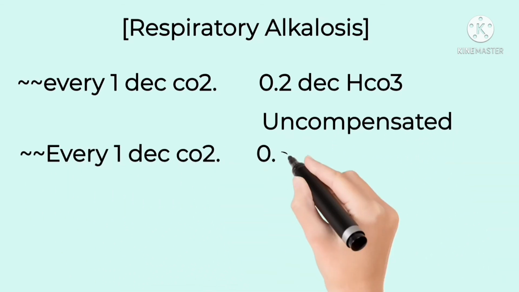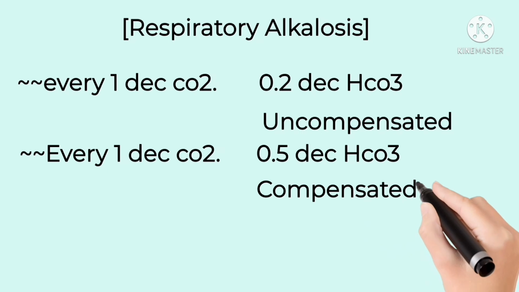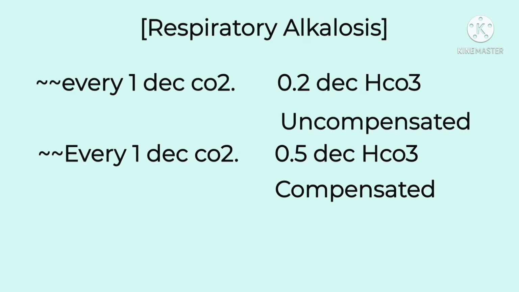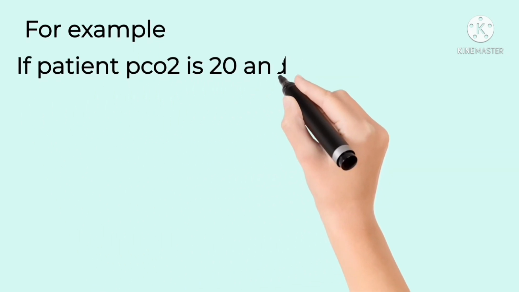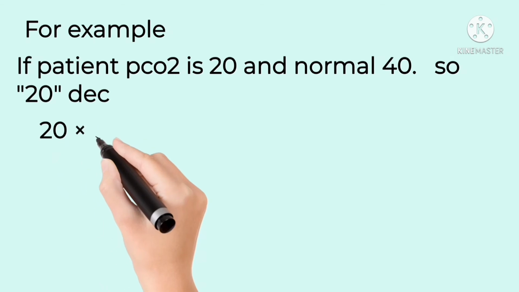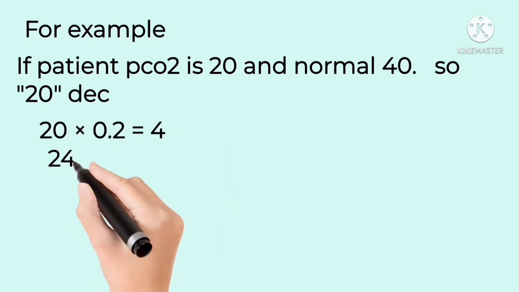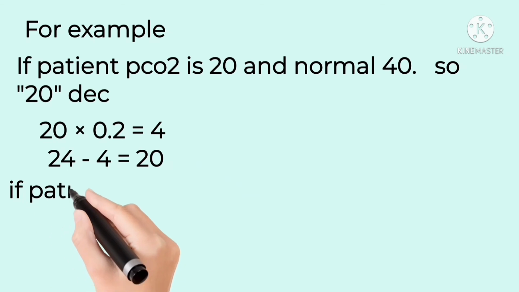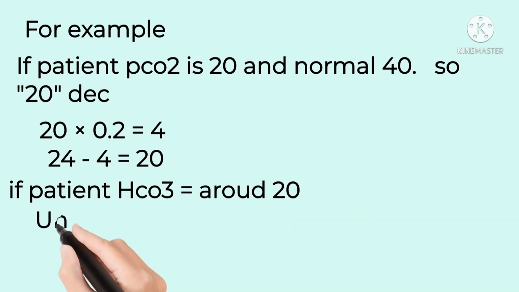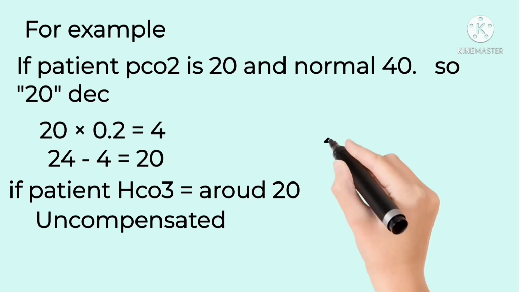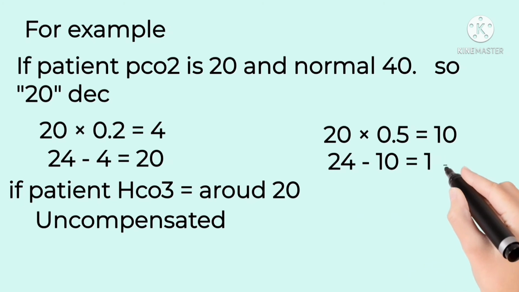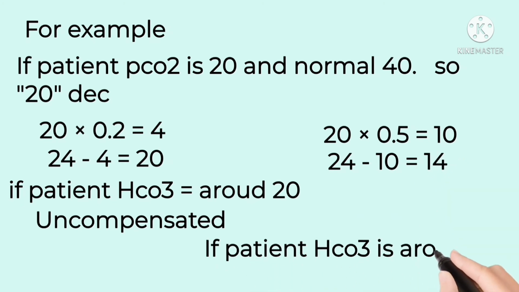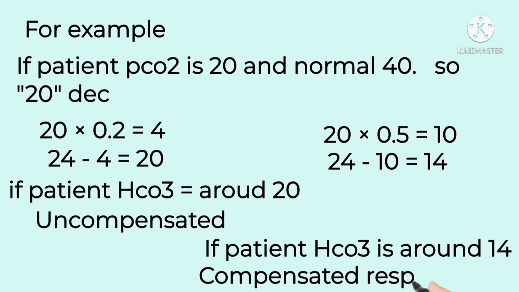Now, if the given CO2 is 20, and as we know normal PCO2 is 40, so a 20 decrease in CO2 has occurred. Now multiply 20 by 0.2, that will be 4. As we know normal bicarb is 24, so subtract 4 from 24, it will be 20. Thus, if patient bicarb is around 20, then it will be uncompensated respiratory alkalosis. For compensated, multiply 20 by 0.5, that will be 10. As we know, normal bicarb is 24, so subtract 10 from 24, it will be 14. Thus, if patient bicarb is around 14, then it will be compensated respiratory alkalosis.